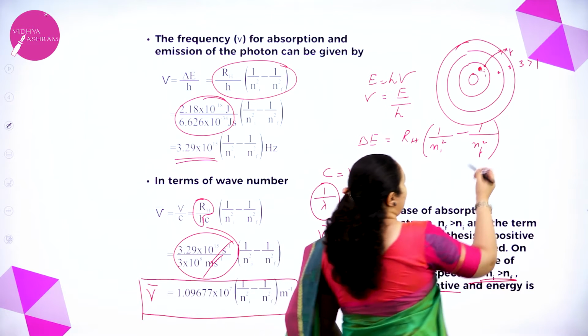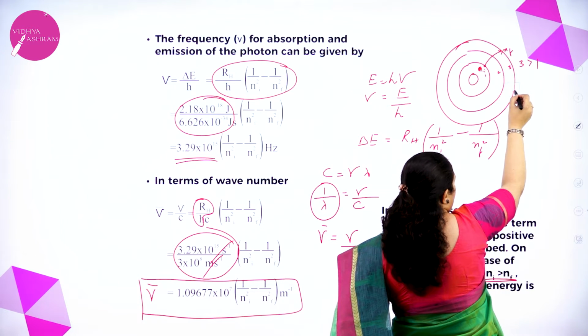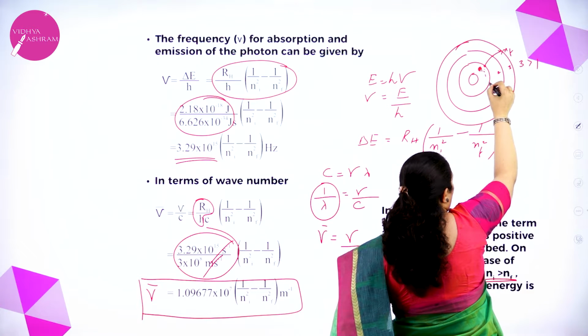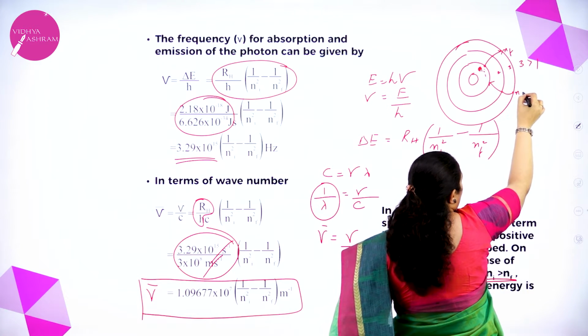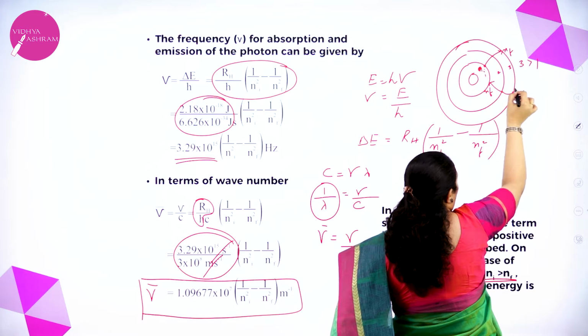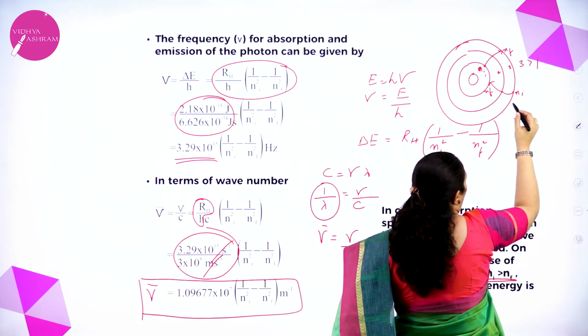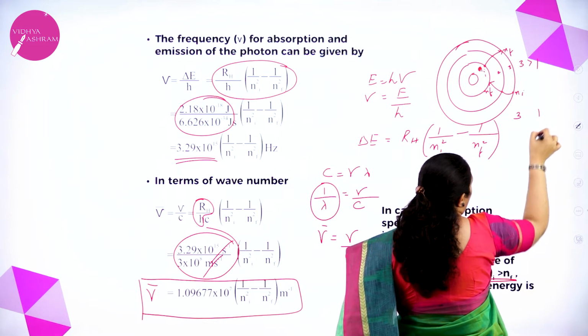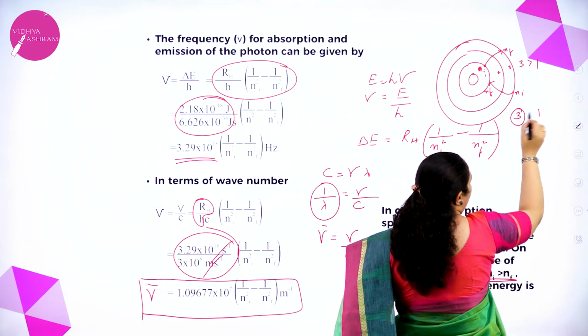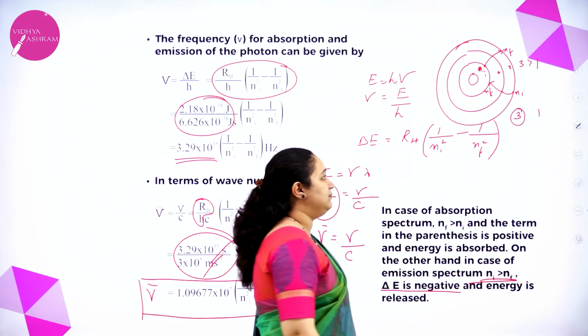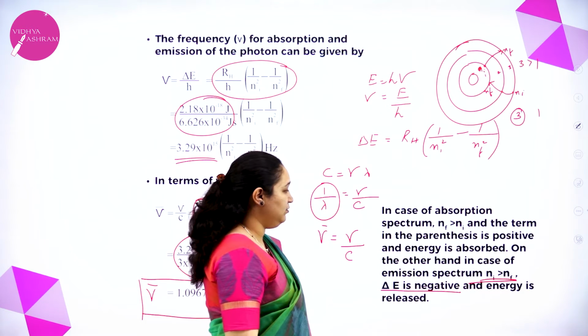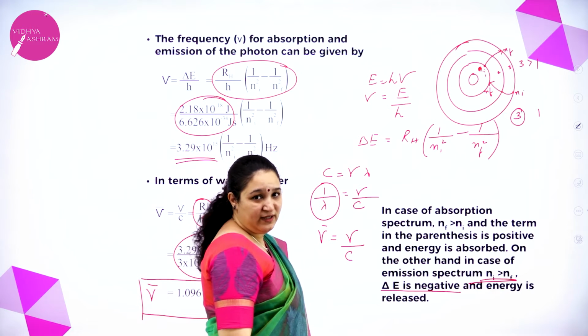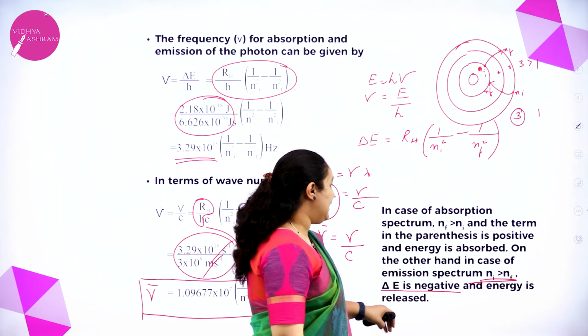For example, it is in the excited state, now it is coming back to its ground state. So this is Ni and this is Nf. So Ni is 3 and Nf is 1. So obviously 3 will be greater than 1. Got it?